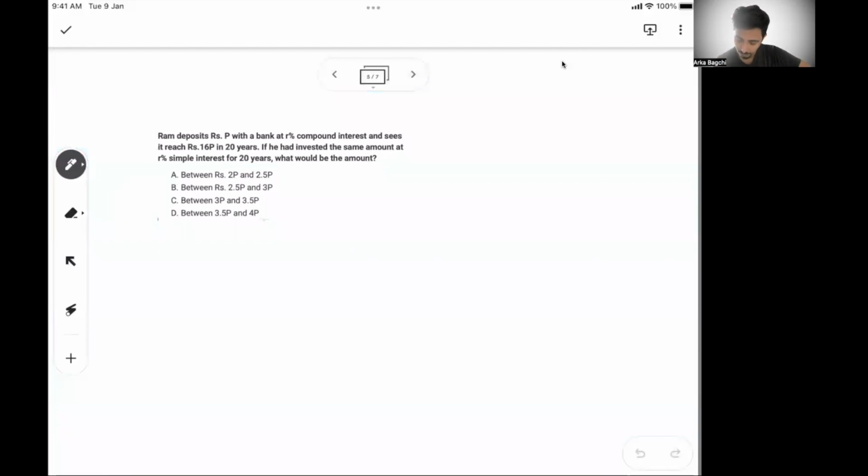So, okay, now the next problem is: Ram deposited rupees P with a bank at R% compound interest and it reaches 16P in 20 years. So we know the compound interest formula, amount is P into 1 plus R by 100 whole to the power n. So the amount has become 16P from P in 20 years.